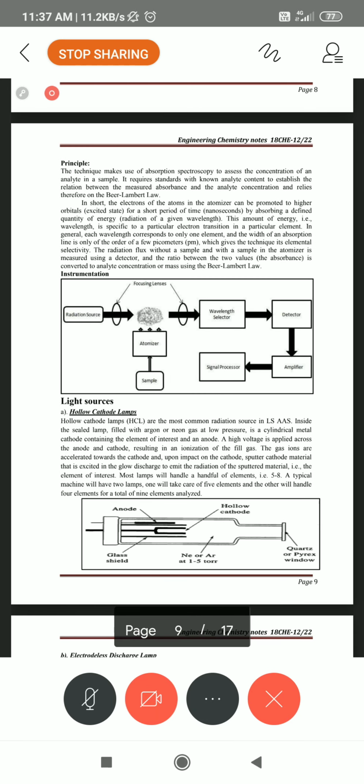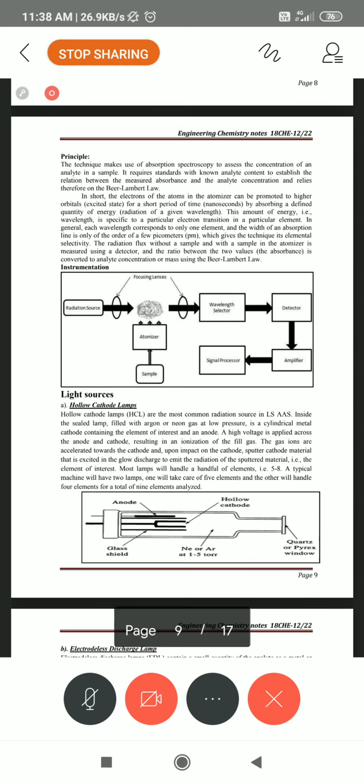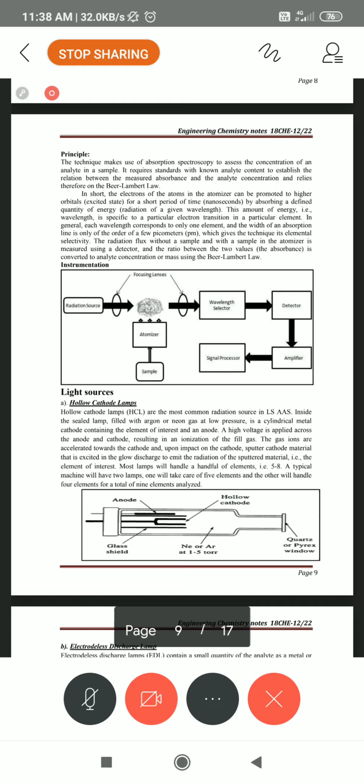In the same way, we can use a flame atomizer as well as a graphite atomizer. The graphite atomizer is made of graphite and looks like a funnel, or otherwise a container like a beaker.